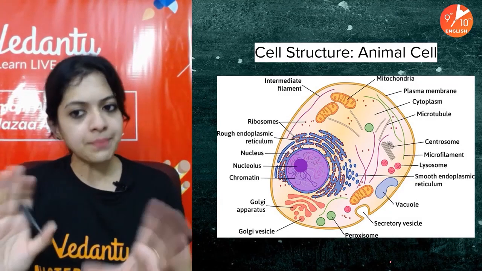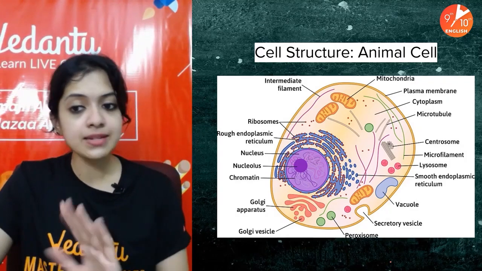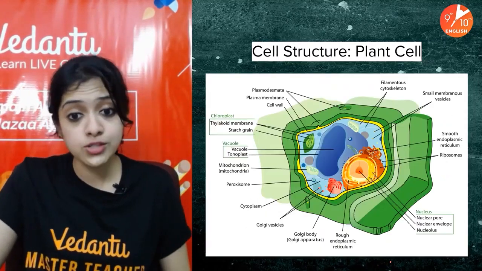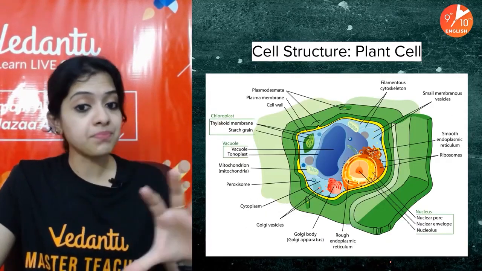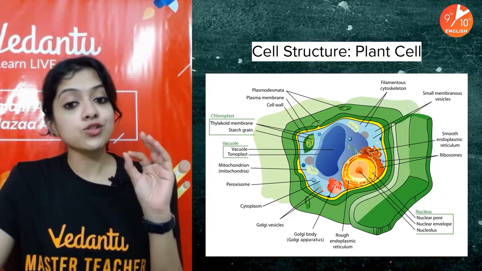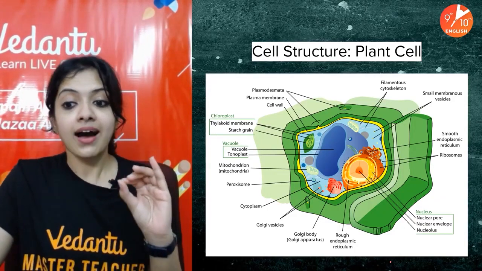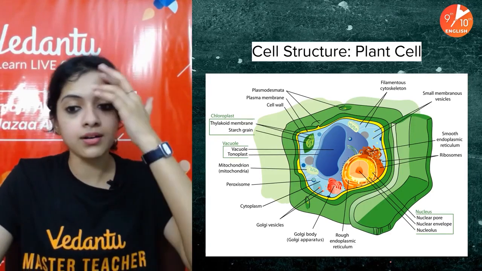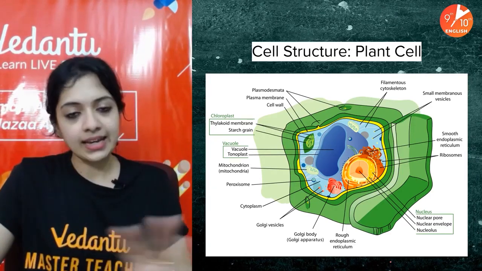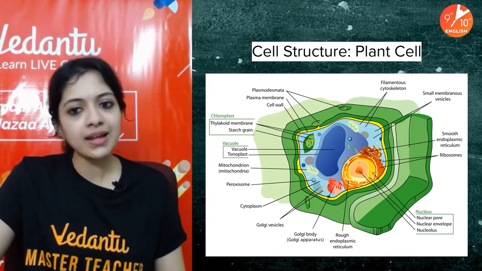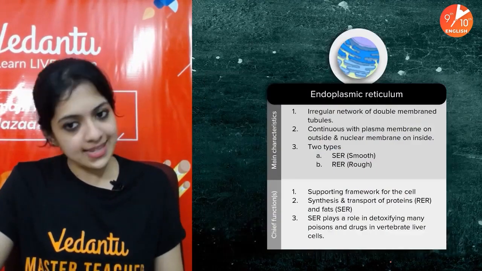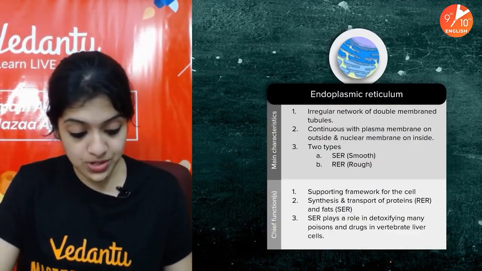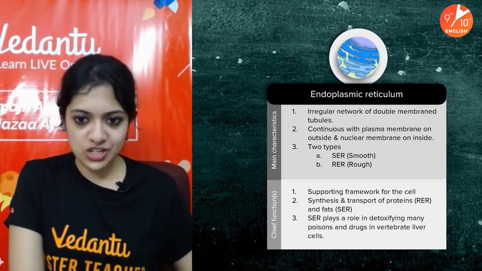Of course there will be minor differences between an animal cell and the plant cell, as we've discussed earlier. For instance, the vacuole may be huge in a plant cell. They also have chloroplast, and of course the presence of the cell wall around the cell, which is like the outermost covering in the case of a plant cell. So let's get started. First of all, talking about the endoplasmic reticulum.